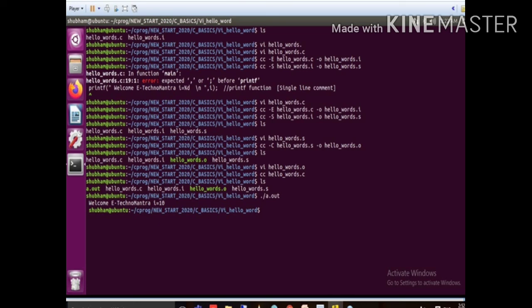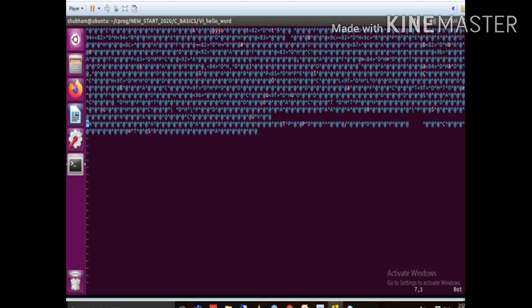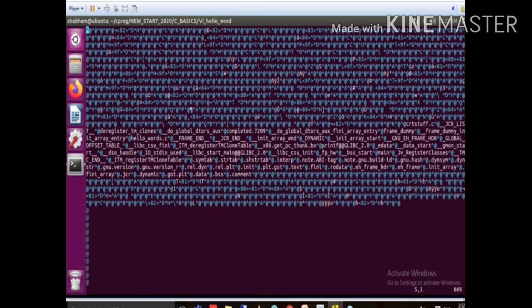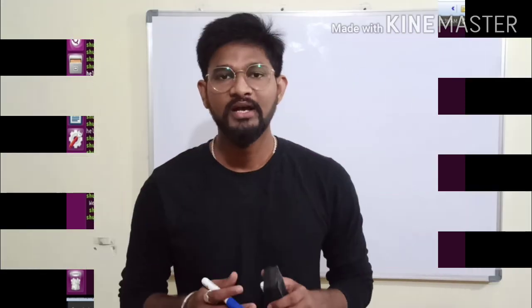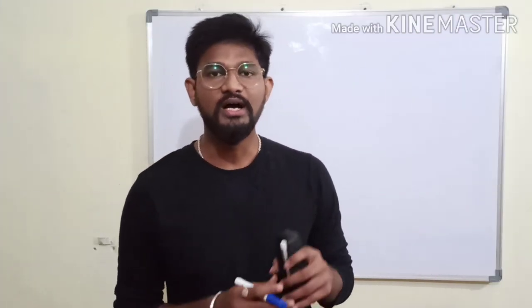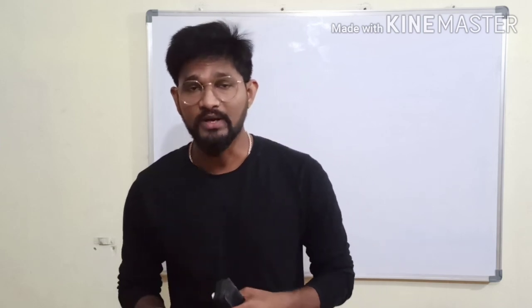So all these 4 stages are responsible for converting your C language file to a machine understandable file. When you open this final a.out file, you can see all opcode is present. The a.out file contains only opcode. I think you are clear with all the stages of the compiler. So now we will move towards our next topic. In this video, we discussed the Hello World program, C program structure, compiler and different stages of the compiler.